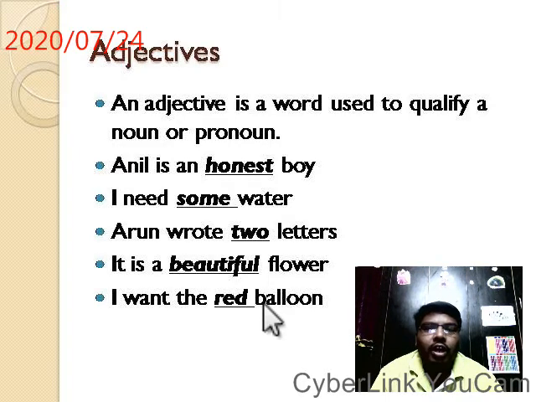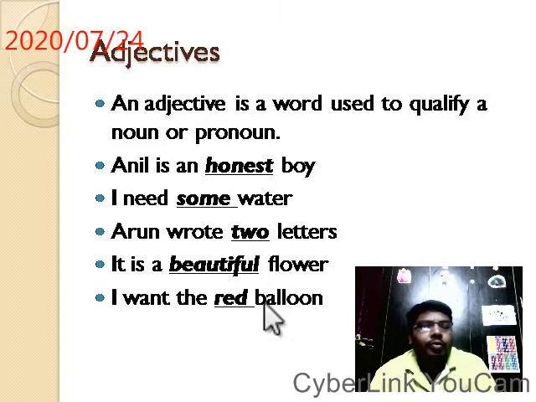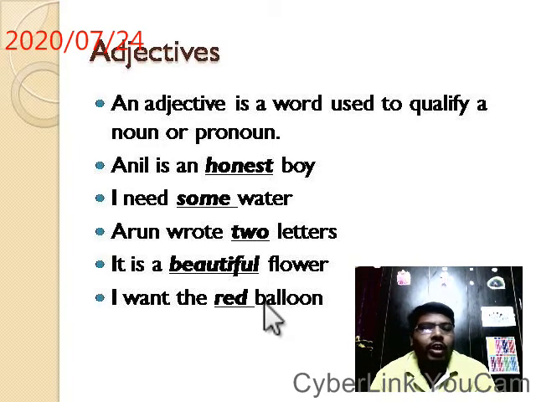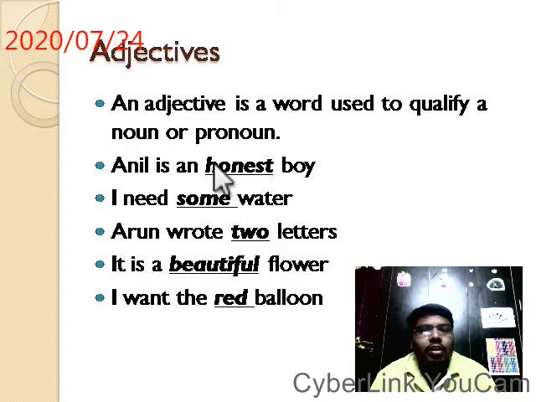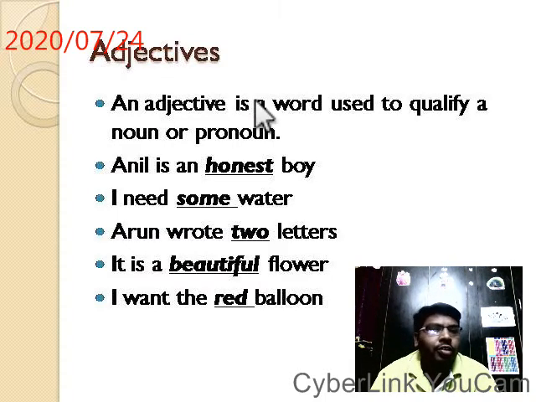Next, I want the red balloon. What balloon? What kind of balloon? What color of balloon? Red balloon. So in this way, again read the definition. An adjective is a word used to qualify a noun or pronoun. In this way, an adjective qualifies a noun or a pronoun.